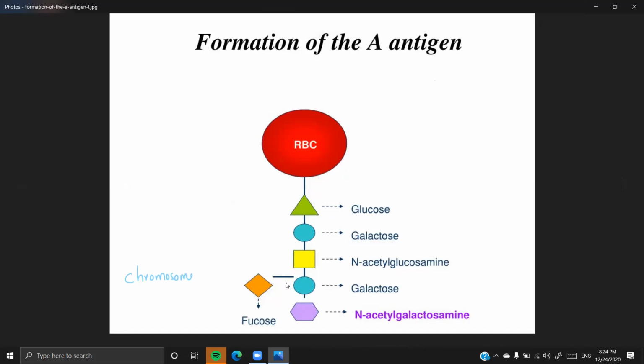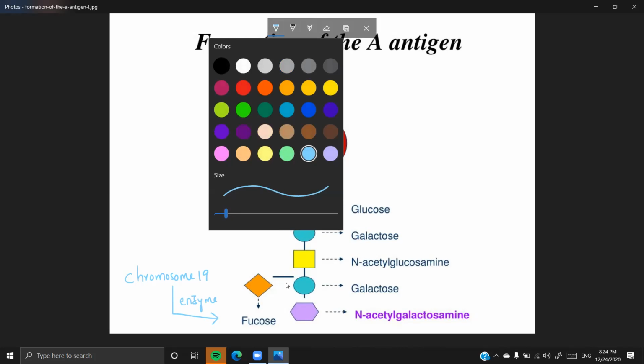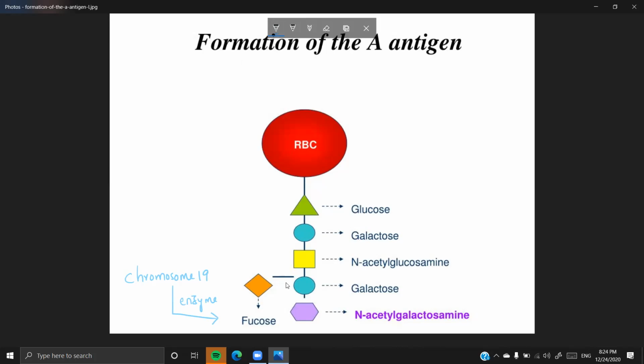So the chromosome 19 here is responsible for the production of an enzyme, which is responsible for transferring this particular sugar, and this sugar is fucose, which makes this basic structure what is called the H antigen, which is seen in the blood group O.